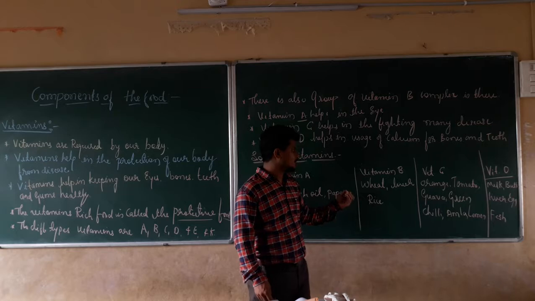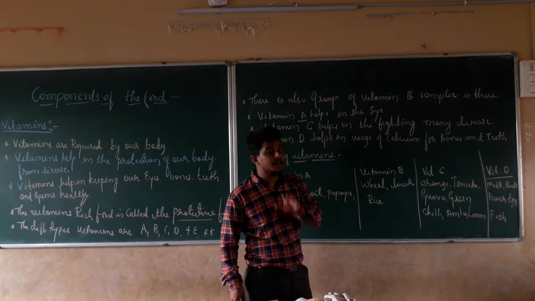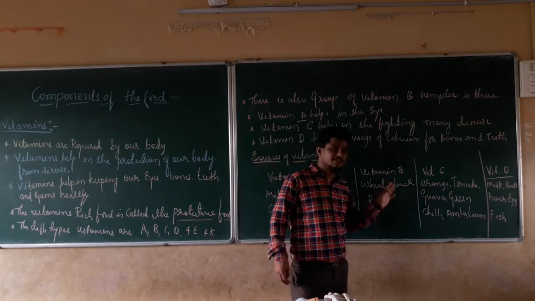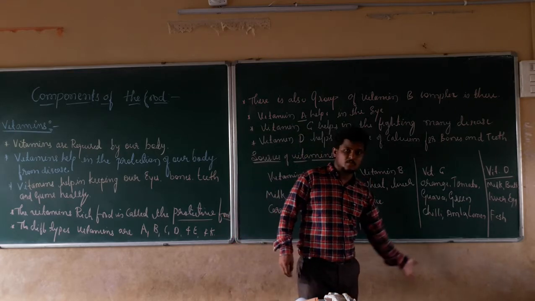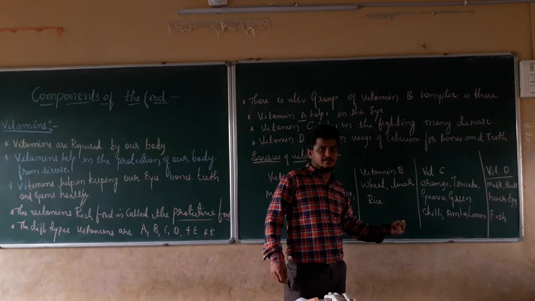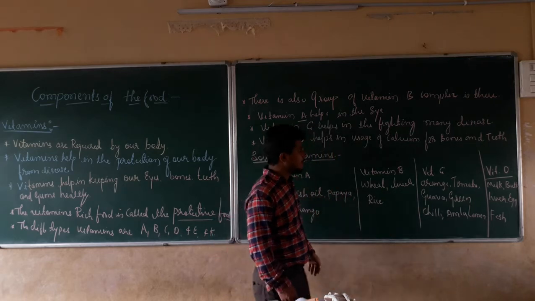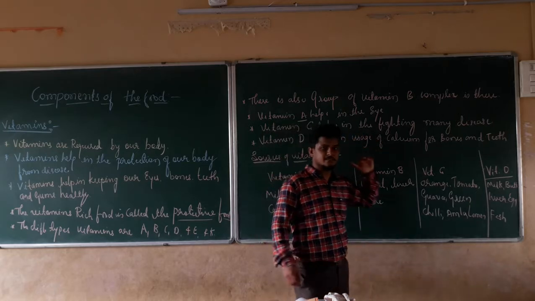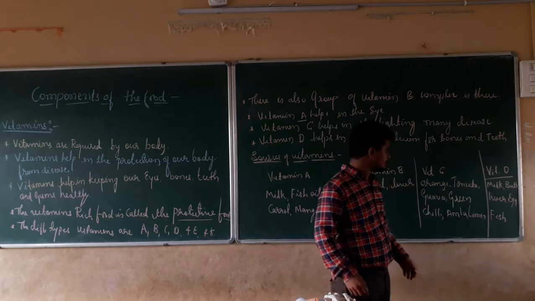These are the rich source of what? Vitamin B. As well as these are the rich source of the carbohydrates. If you remember the previous class, wheat, rice, and liver are the rich source of the carbohydrate. They are going to provide carbohydrate for energy purpose as well as protection, as vitamin B. Right? In the same manner, vitamin C, which is helpful for what? Fighting the diseases. Which is helpful for fighting many diseases.